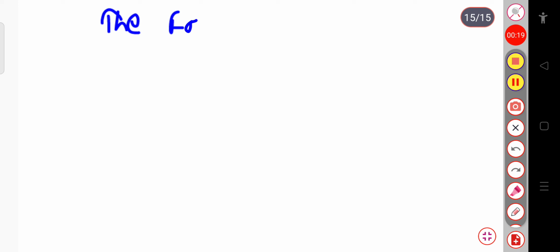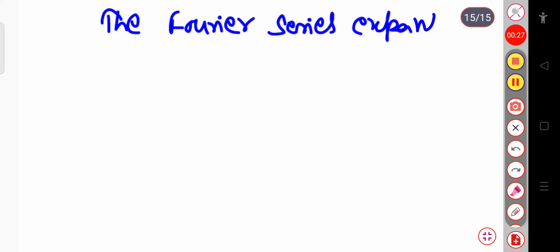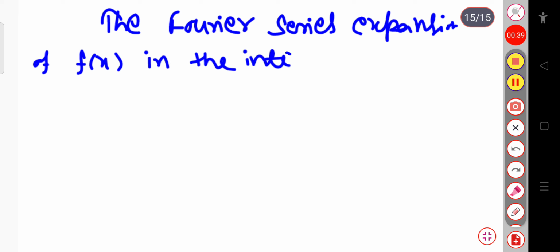Let me write the Fourier series expansion of f of x on the interval, suppose here I am giving the interval from minus pi to plus pi, and it can be written as, that is the Fourier series expansion. We can write f of x equal to any function.